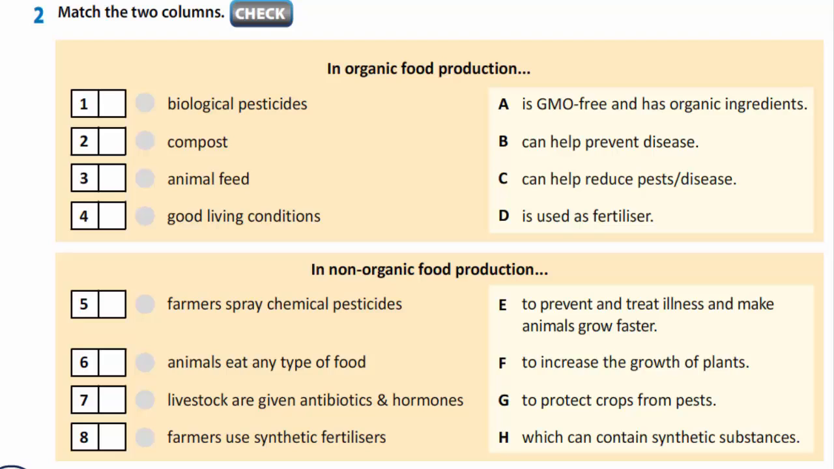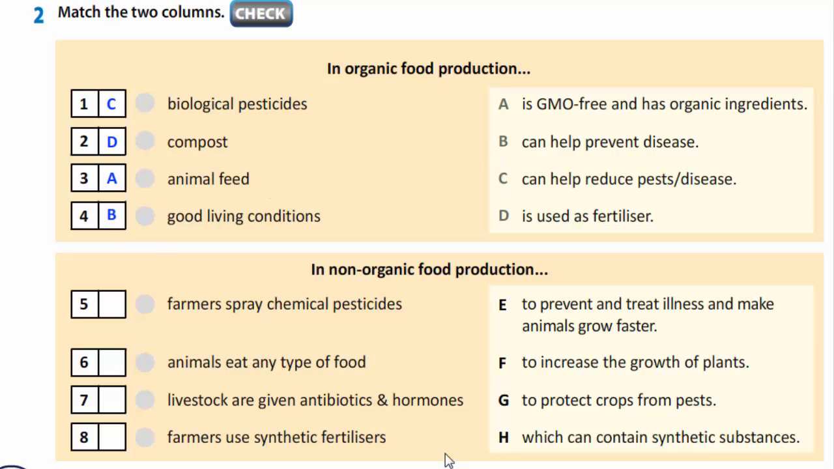Let's check in organic food production. Number 1, biological pesticides. It's C. Can help reduce pests and disease. Number 2, compost is D. Is used as fertilizer. Number 3, animal feed is A. Is GMO free and has organic ingredients. The fourth, good living conditions is B.